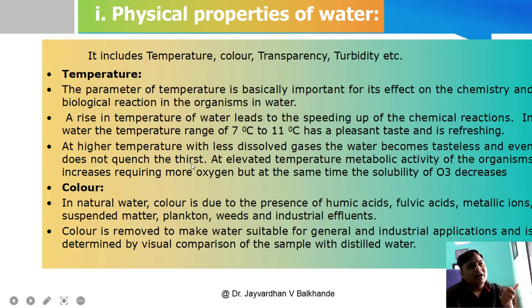Okay, so the first parameter or property is temperature. The parameter of temperature is important for its effect on the chemistry and biological reactions in the organisms in water. We know the importance of temperature. A rise in the temperature of water leads to speeding up of the chemical reactions in the water.